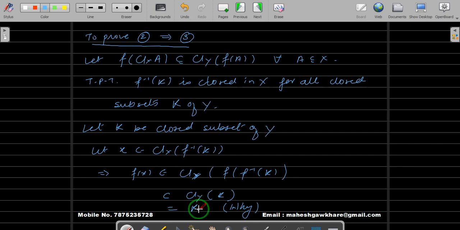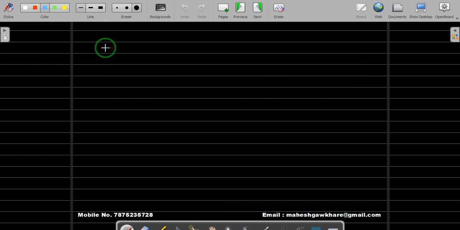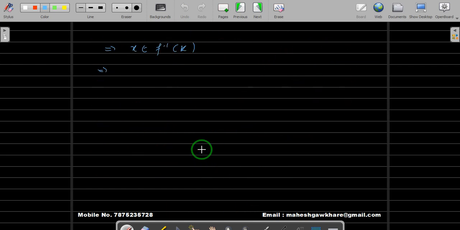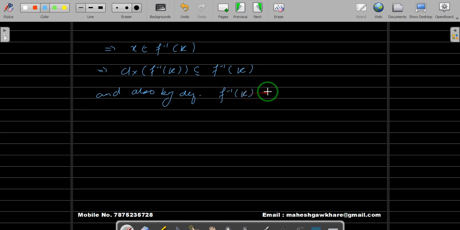So since K is closed, this is equal to K. So this implies this X belongs to f inverse of K. We have taken a point x in closure of f inverse of K, proved that that point is in f inverse of K, and hence closure of f inverse of K is contained inside f inverse of K. And also, by definition, we have already proved that f inverse of K is always contained inside closure of f inverse of K.